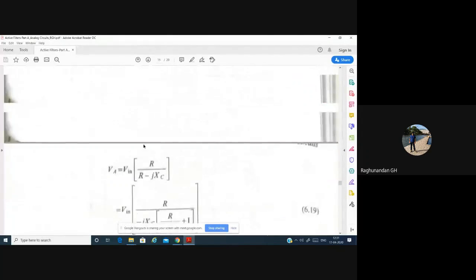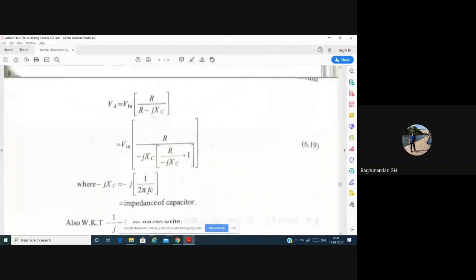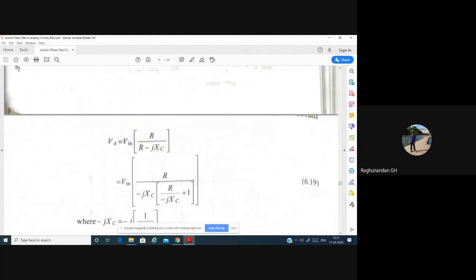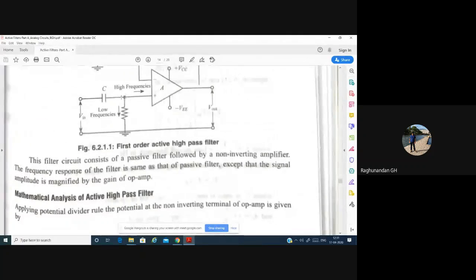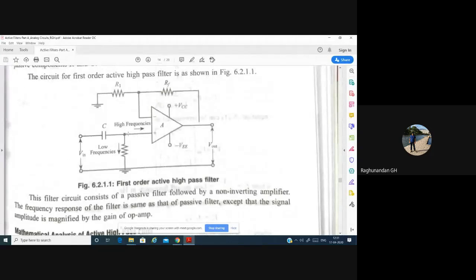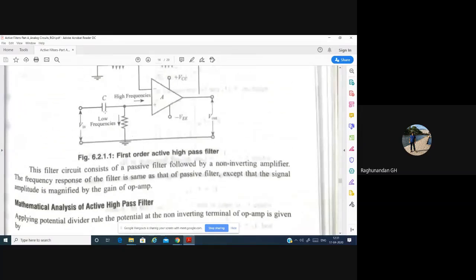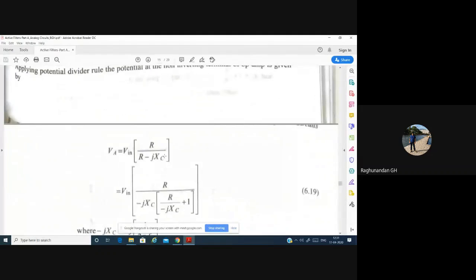So again, the mathematical analysis for this. V in is the point we are going to consider, and V in across R minus jXC. Since we are interested to know what is the value of the input we are going to get at this particular junction, we know that the voltage at this point will be equal to the voltage across this resistance. So we write the voltage divider rule. V1 is equal to V in into resistance by the sum of the resistances, which is R, since we take the reactance, minus jXC.